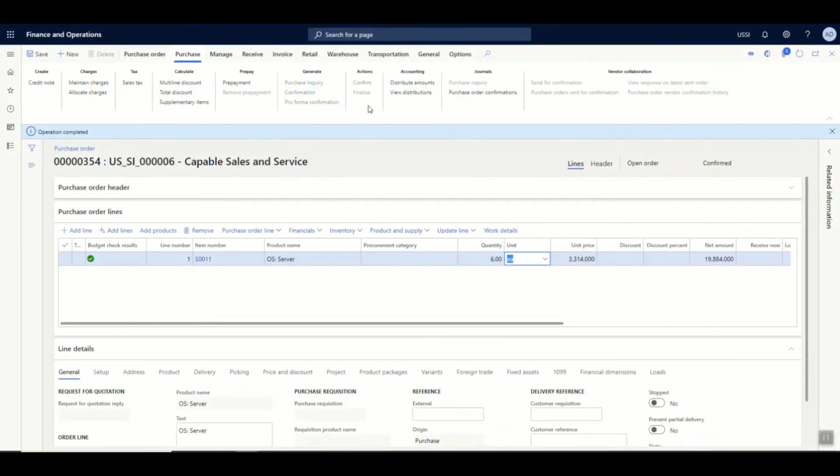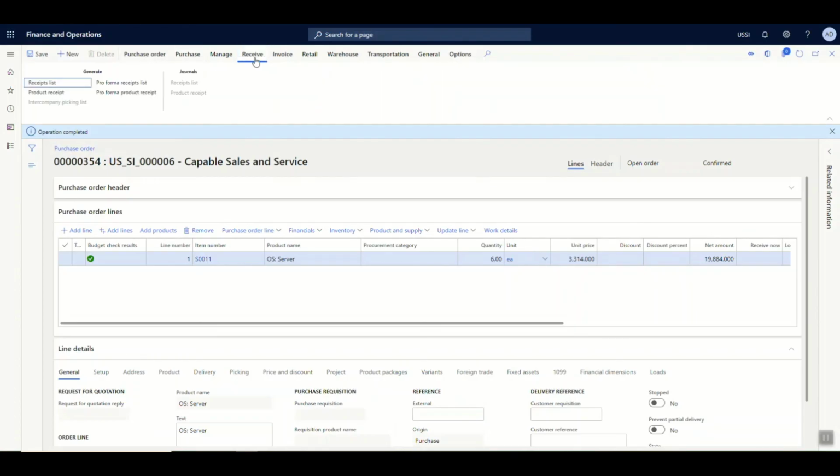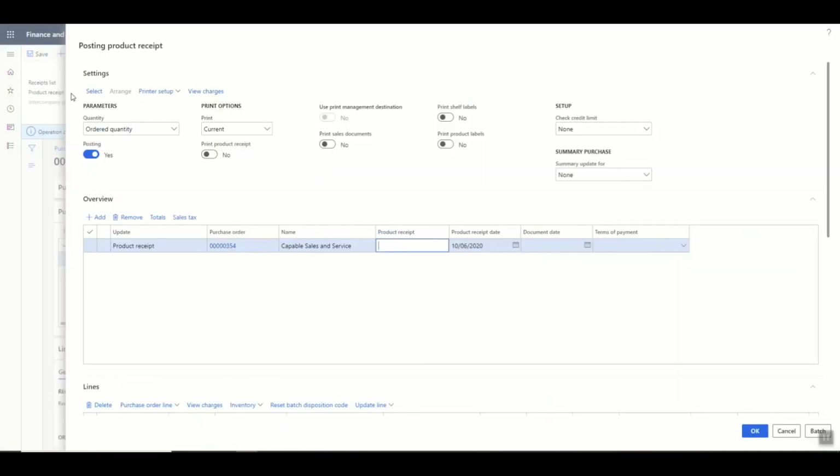As soon as the order is confirmed, I can move on to the Receive tab, Product Receipt, to generate the GRN, that is the Goods Receipt Note. In the Goods Receipt Note posting form, I can give what is the delivery order number as per the GRN. I can specify what is the GRN date and then proceed with posting the GRN to the financials.